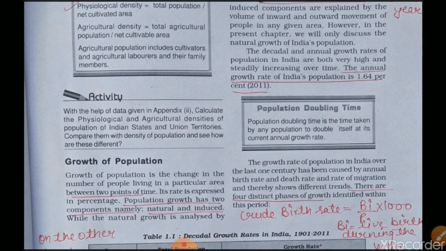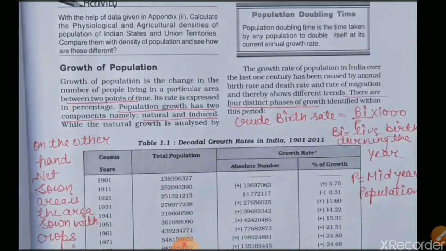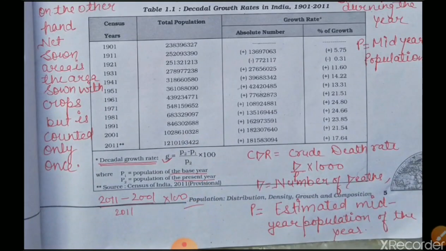So the change is known as the growth of population. Between two points of time, if we want to know about the population growth in 2011, we have a formula to get it, the decadal growth rate: G equal to P2 minus P1 upon P2 multiplied by 100. Here P1 shows the population of the base year.